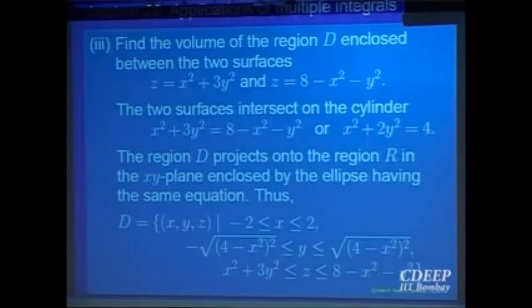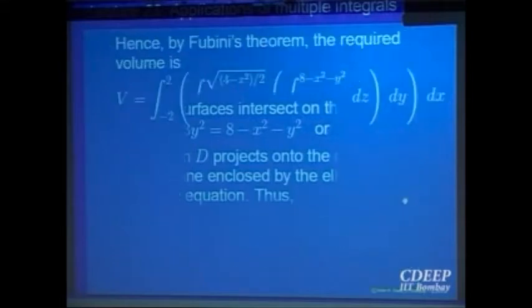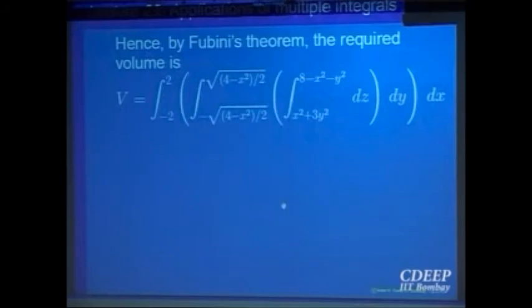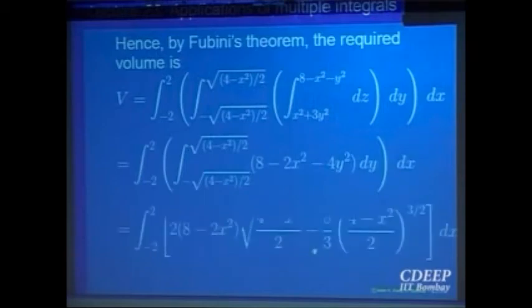So that is how you will convert your domain D in R2 or R3 into computable domains. Computable means you write it as domain type 1 or type 2. So your volume looks like this: x goes from minus 2 to 2, y goes from minus square root to plus square root, these two coming from the ellipse, and the third one, z, coming from the two paraboloids, the bottom and the top. So now we have a function of one variable to be integrated 3 times. So you do it and you compute.